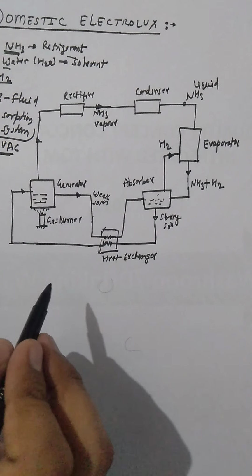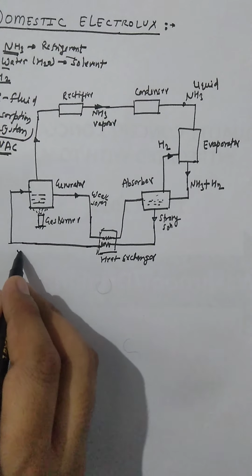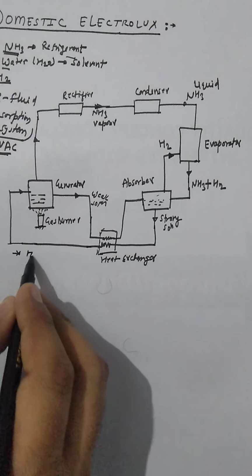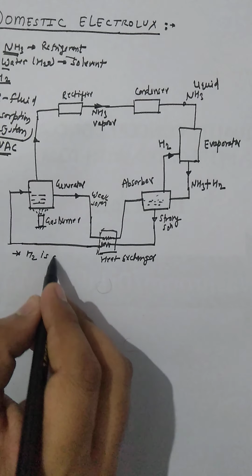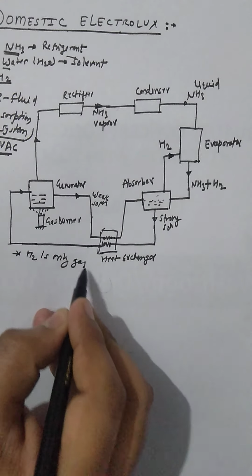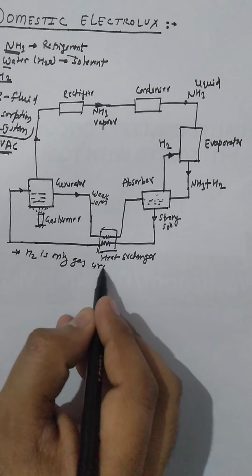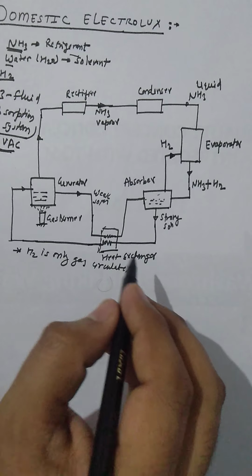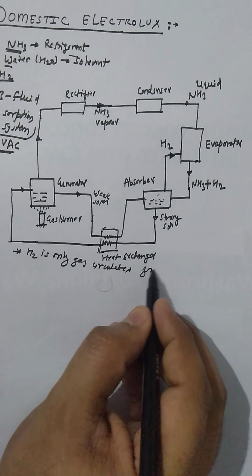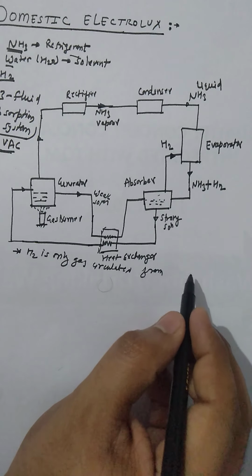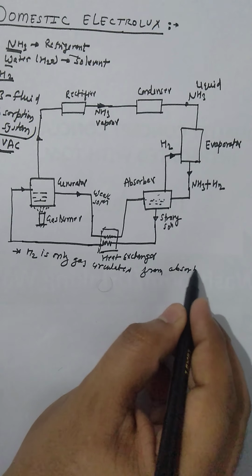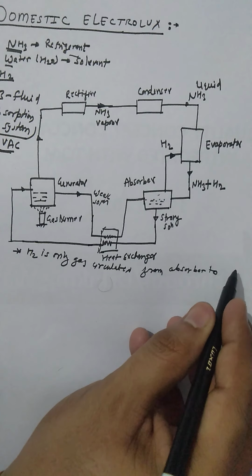Here there are a few points. First, hydrogen is the only gas that circulates from absorber to evaporator.